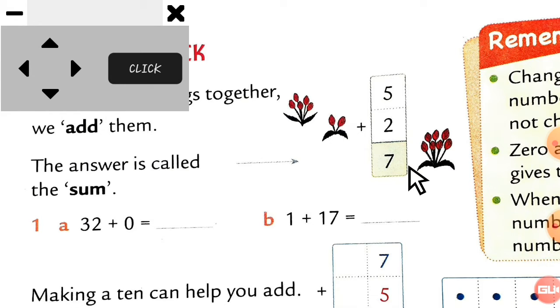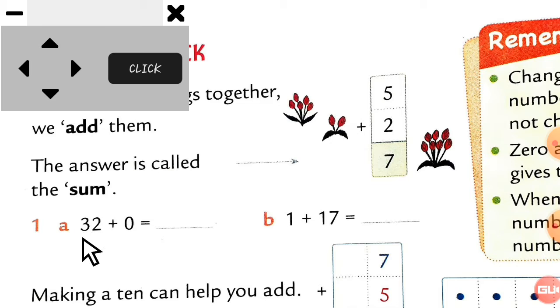And you know what the answer is called? You can see by the arrow, we add them. So the answer is called the sum. Here we add 5 plus 2 and we get the number 7. So the answer is called the sum, right?